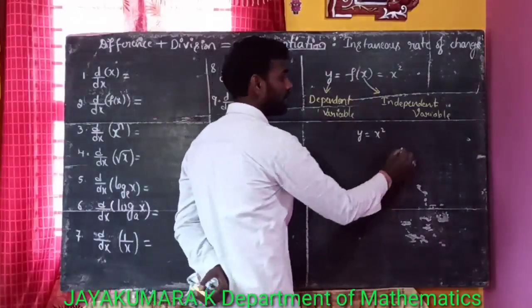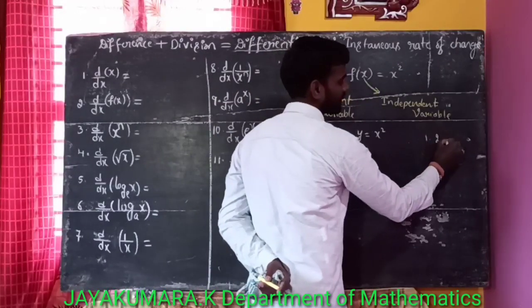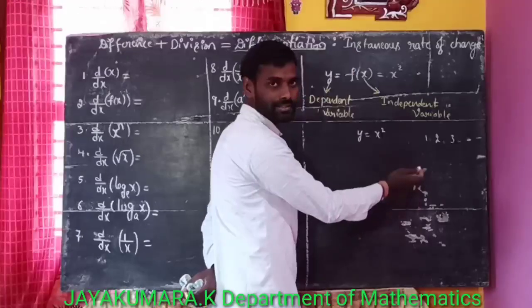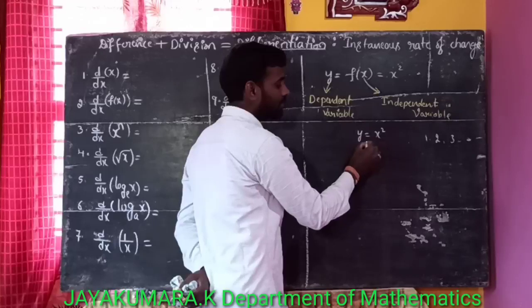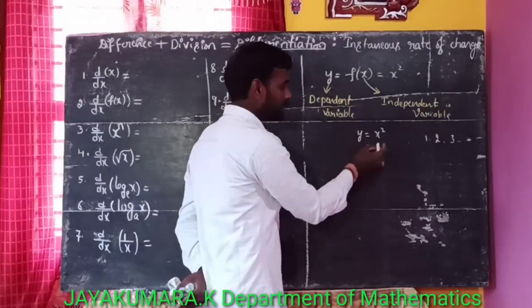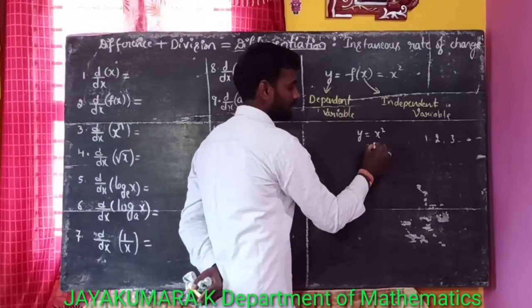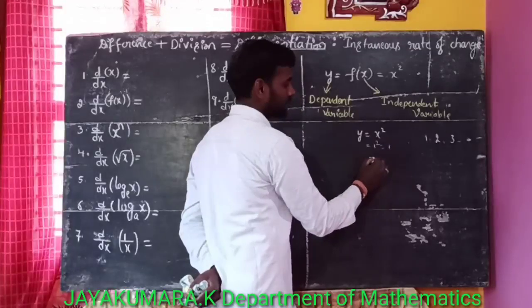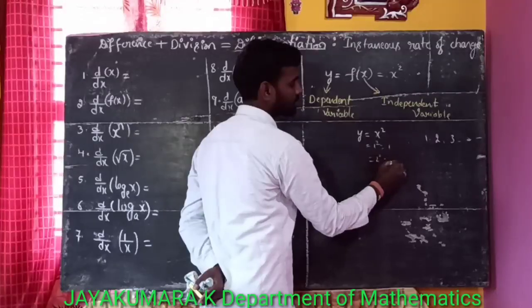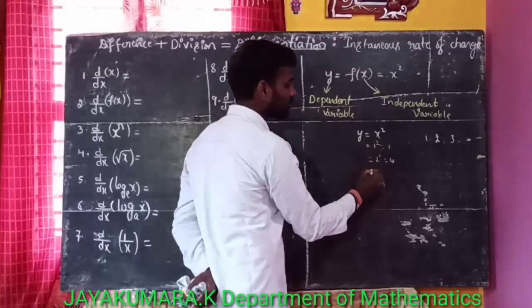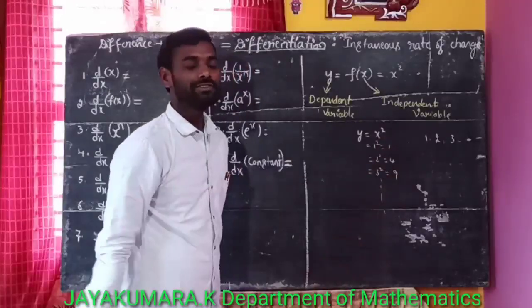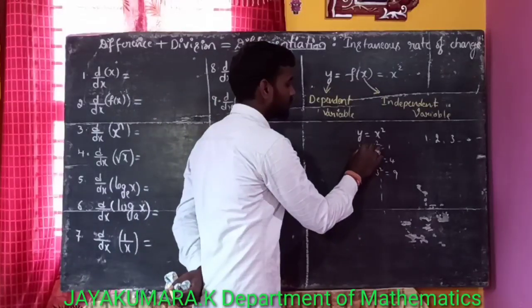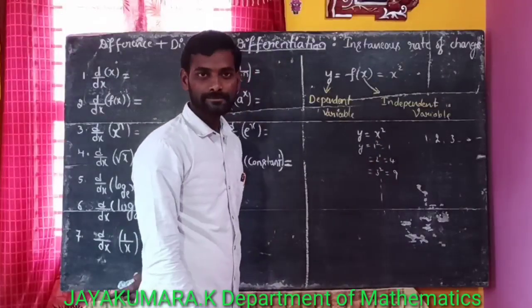For giving different values of x, that is x is equal to 1, 2, 3, etc., we will have different values of y. That means for x is equal to 1, this is 1 square is equal to 1. Next, x is equal to 2, this is 2 square is equal to 4. x is equal to 3, this is 3 square is equal to 9. Similarly, you will get different values of y corresponding to different values of x.